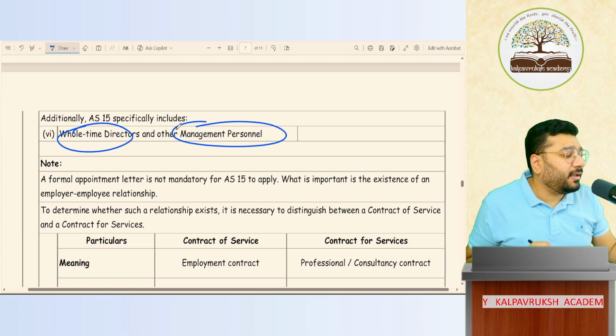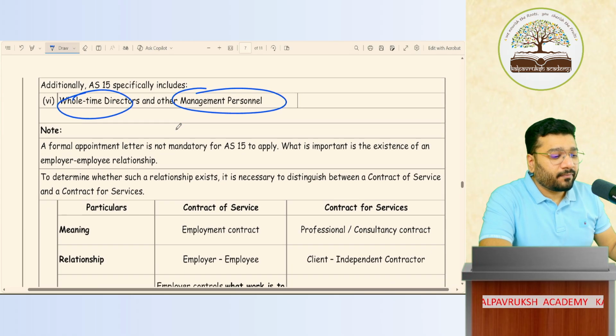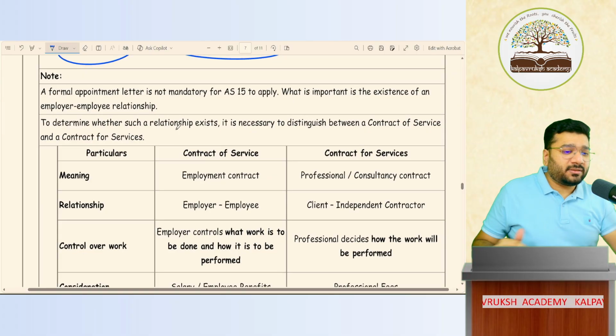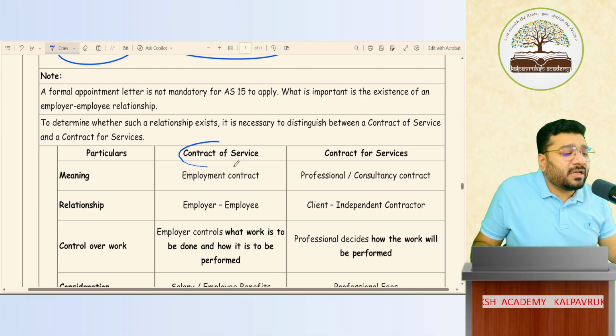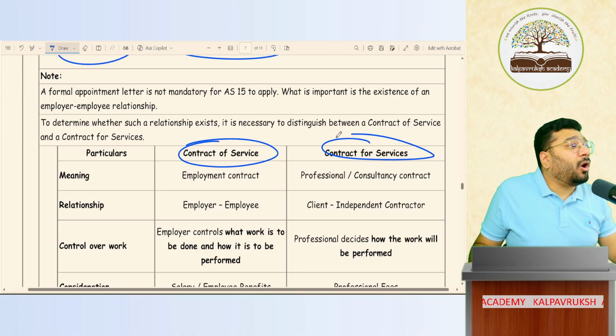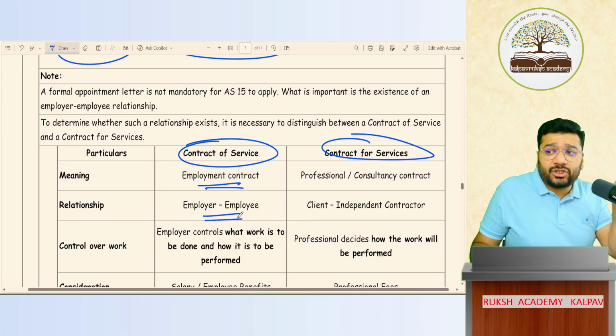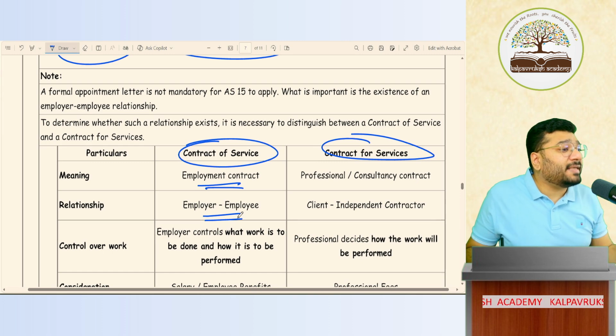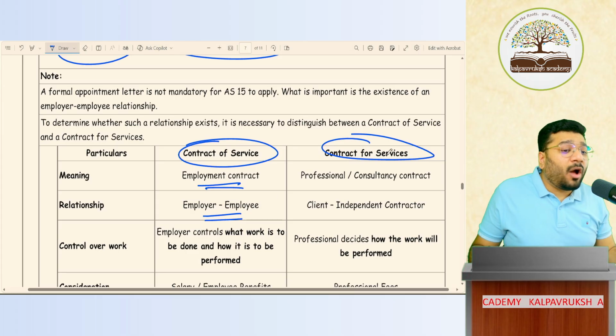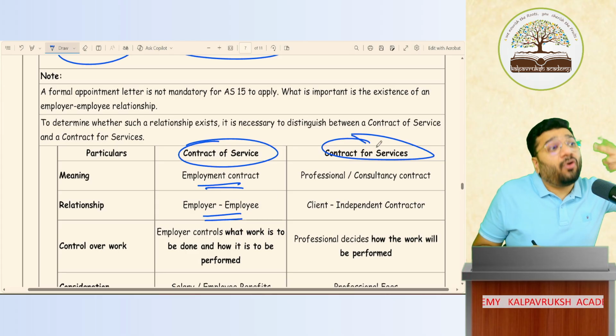Okay, not okay? Super. Then we also spoke about two things. We have to be very clear about contract of service and contract for service. Contract of service is nothing but an employment contract, and because of this contract, an employer-employee relationship gets established, and because of this relationship, if any amount is paid, that is construed as employee benefit. However, in some cases, we do contract for services.